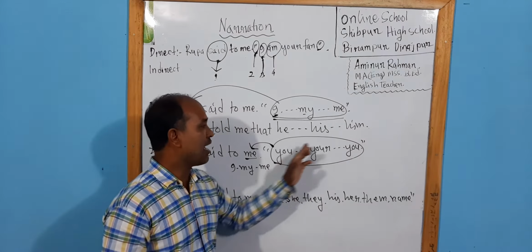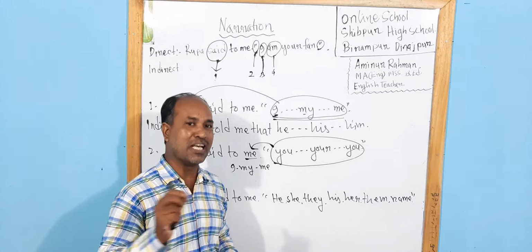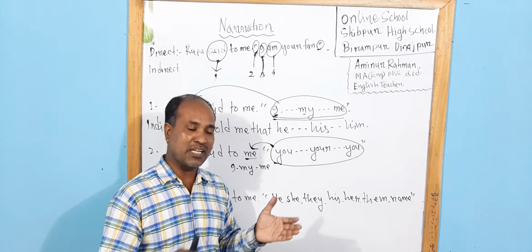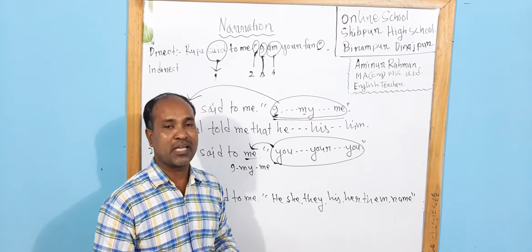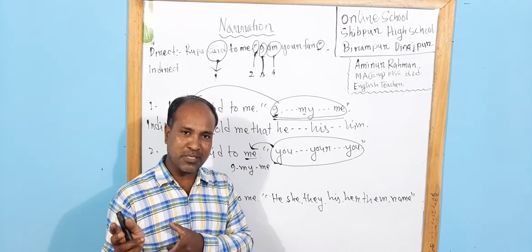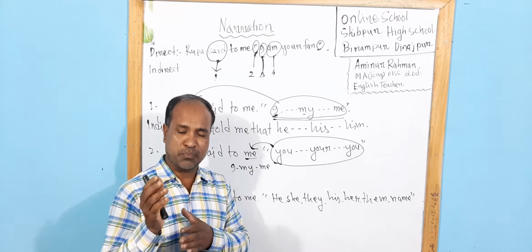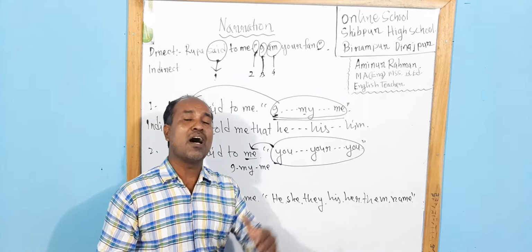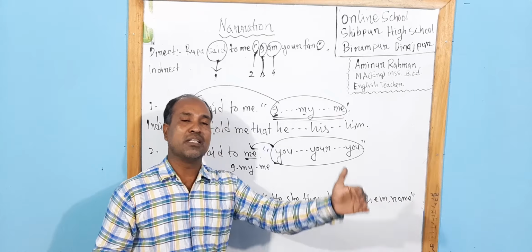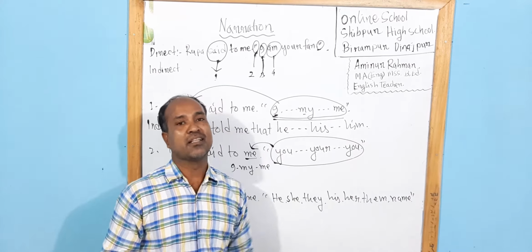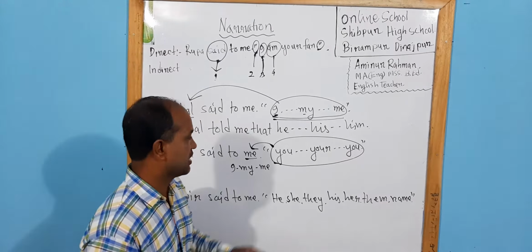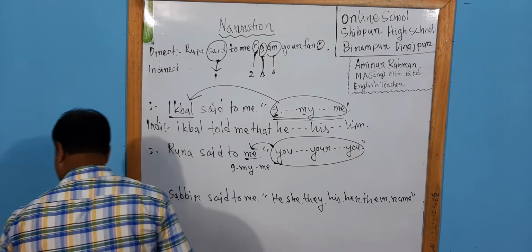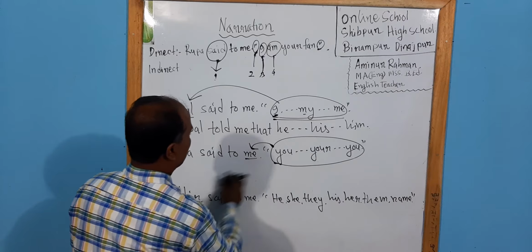So the two you are basically the same, but there is a differentiation in the use of you. Is it clear?